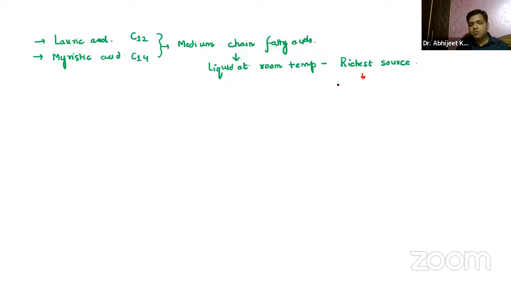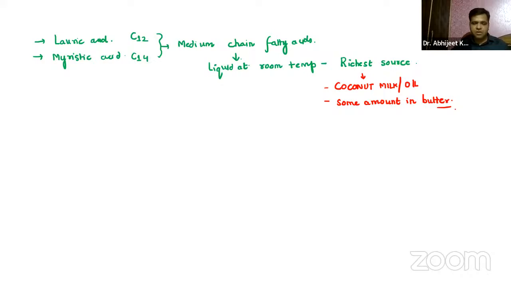Basically, it is coconut milk or oil, right? And some amount is also found in butter. So that is about the medium chain.